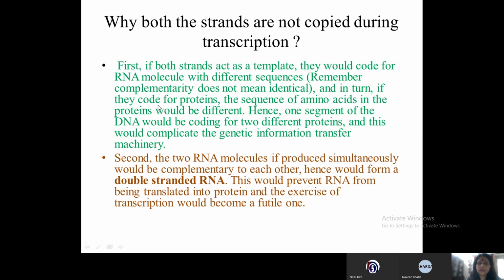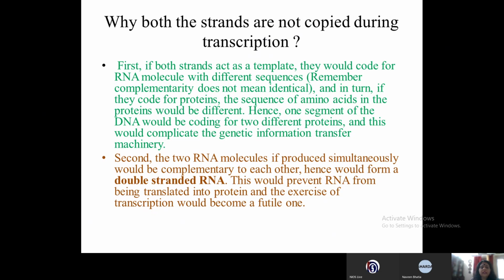The first reason stated is that if both strands transcribe, two mRNAs will be formed. If two mRNAs will be formed, they have different codes on them. They will form different amino acids and polypeptides and different proteins. So it will create a havoc in the cell. And the energy is also wasted by the cell in producing proteins which are not required.